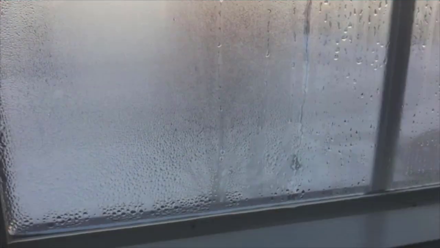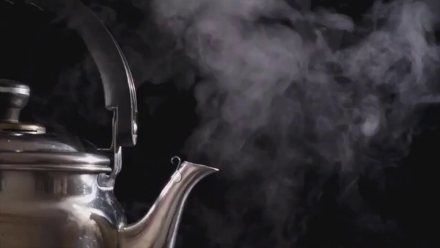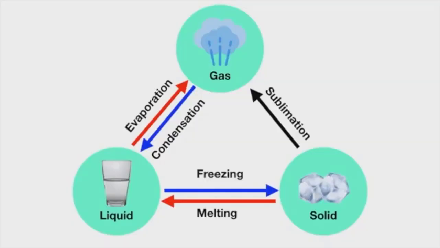On cold days, you sometimes see droplets of water form on your window. What is happening to cause that? Well, that's happening because water vapor or water gas in the air is turning back into a liquid on your window. That is an example of condensation. Now here's another. When you boil a pot of water, say to make tea, you can see all of this gas coming out of the kettle. What is this an example of? Well, in this example, liquid water is turning into water gas or water vapor as you boil it. This is an example of evaporation.